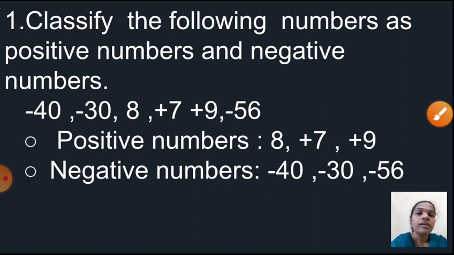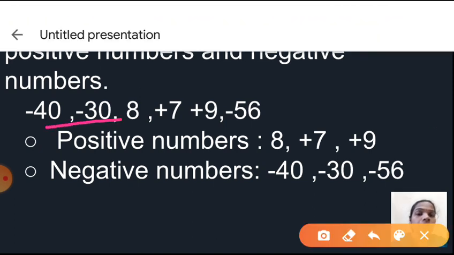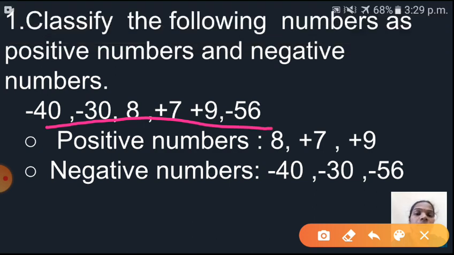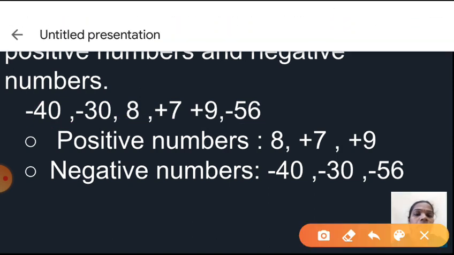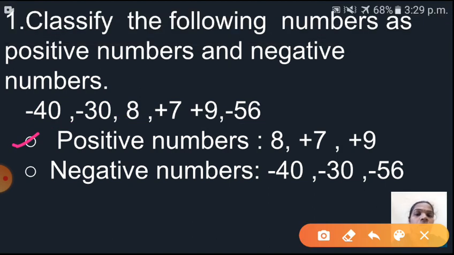See here, so you know very well now what is meant by positive numbers and negative numbers. So here I have given some group of numbers. You have to classify the number whether it is positive or negative. Okay. So see here children, this is your question here. Minus 40. Minus 40 will come what? First here I have written positive number. So first you have to see here minus, that is negative. Okay. And minus 30. Minus 30 is what? Yes, it is a negative number.